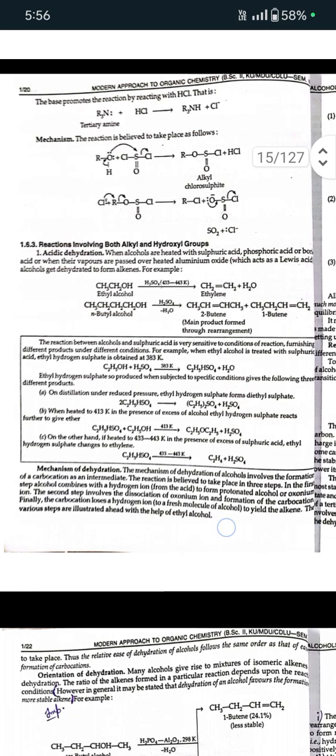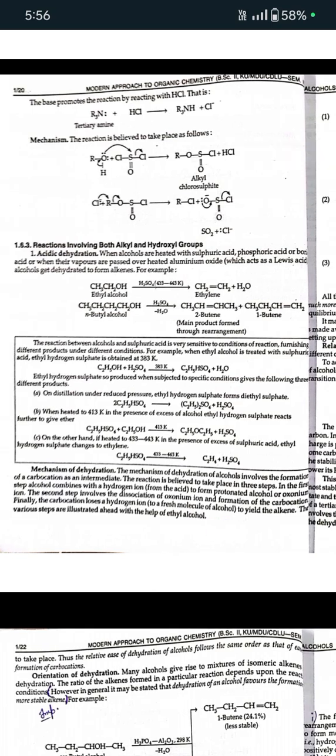Mechanism of dehydration. The mechanism of dehydration of alcohols involves the formation of a carbocation as an intermediate. The reaction is believed to take place in three steps. In the first step, the alcohol combines with a hydrogen ion to form a protonated alcohol or oxonium ion. The second step involves the dissociation of the oxonium ion and formation of a carbocation. Finally, the carbocation loses a hydrogen ion to yield the alkene. The various steps are illustrated ahead with the help of ethyl alcohol.